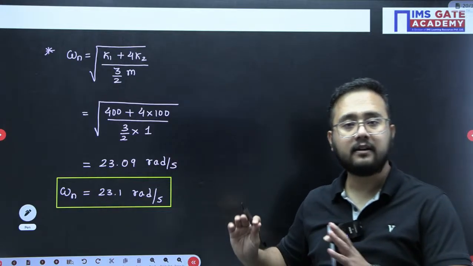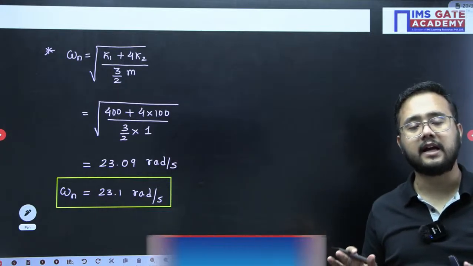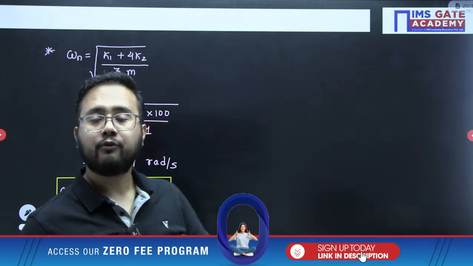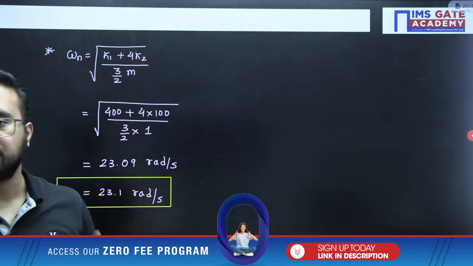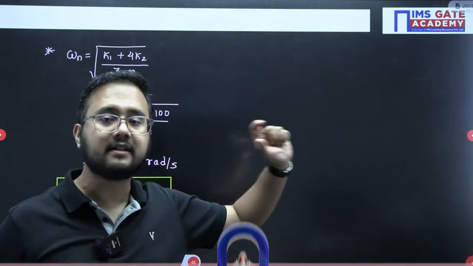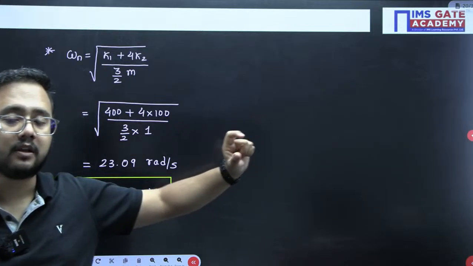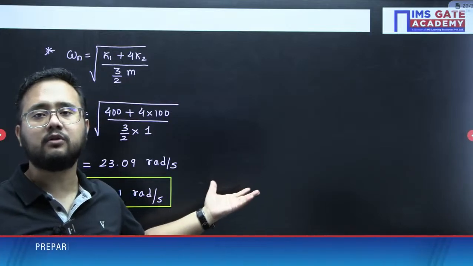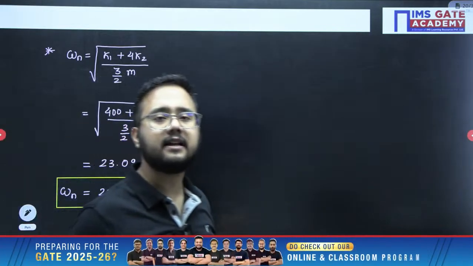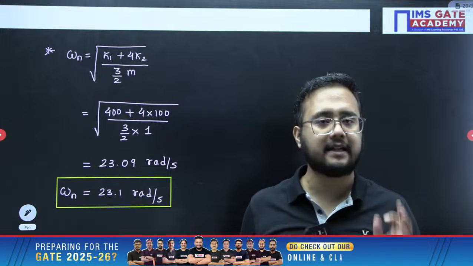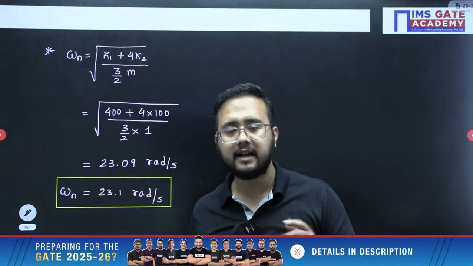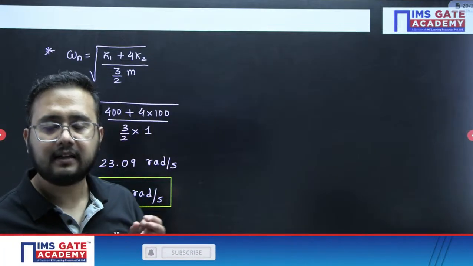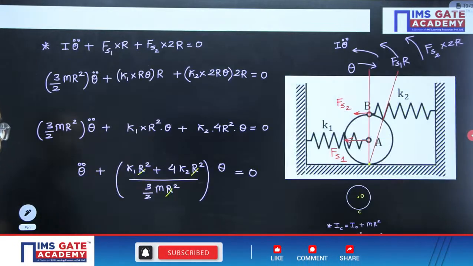So we have solved some of the PYQs from the natural frequency questions, for the damped as well as undamped cases. The damped case we have already discussed, how to write the equation for the damped case. If that kind of question comes, the same approach we are going to apply. Only one additional thing comes, the damping force, that is C into x dot. That is the damping force that will come additionally. I hope till this point everyone is clear. So we have solved these questions.